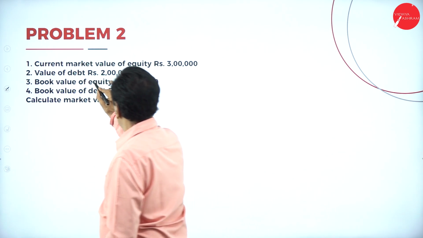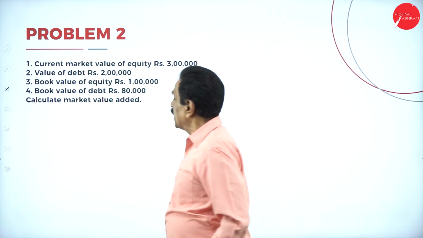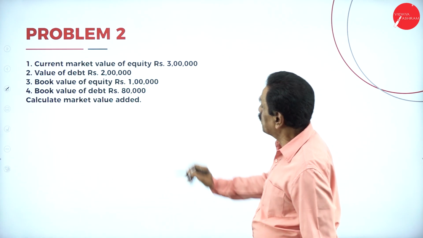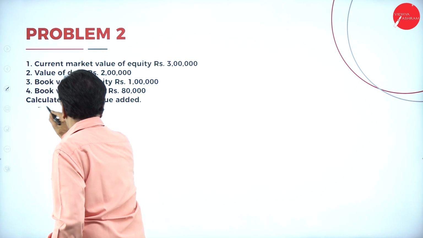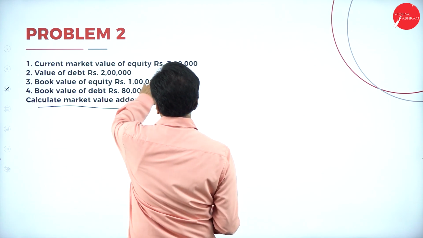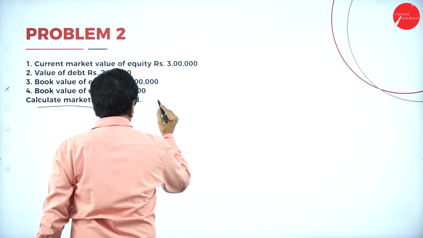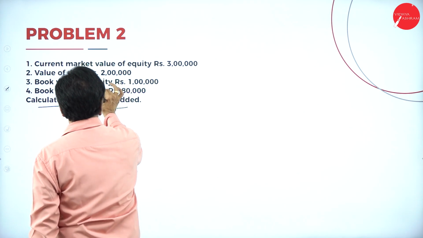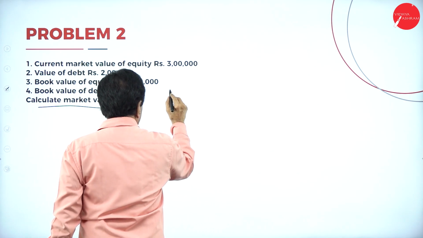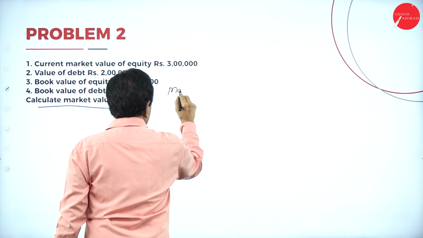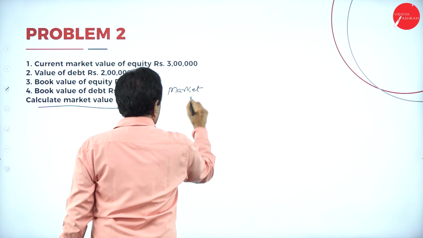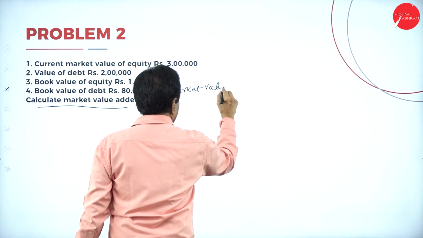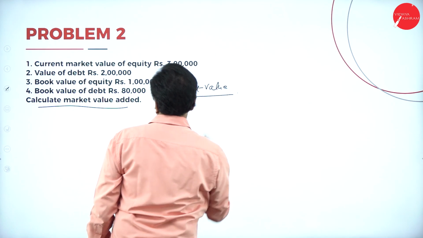So market value, here what's the market value added? Problem, what's the market value added? Here, no formula. Your equity is 3 lakh, the market value.